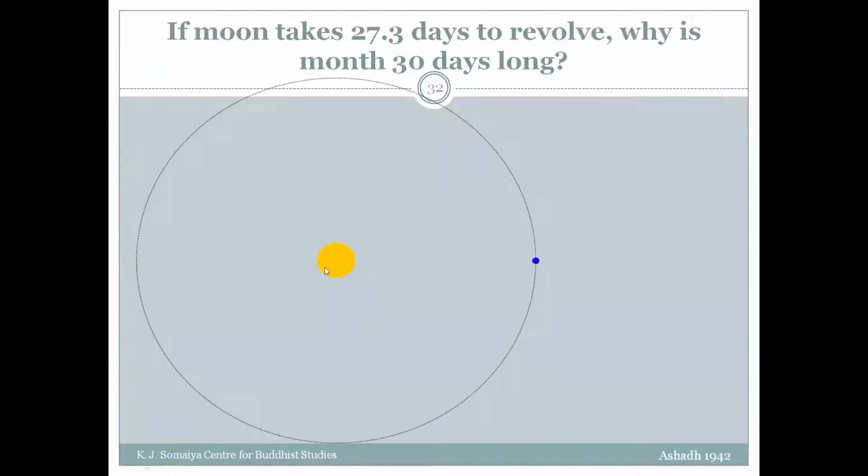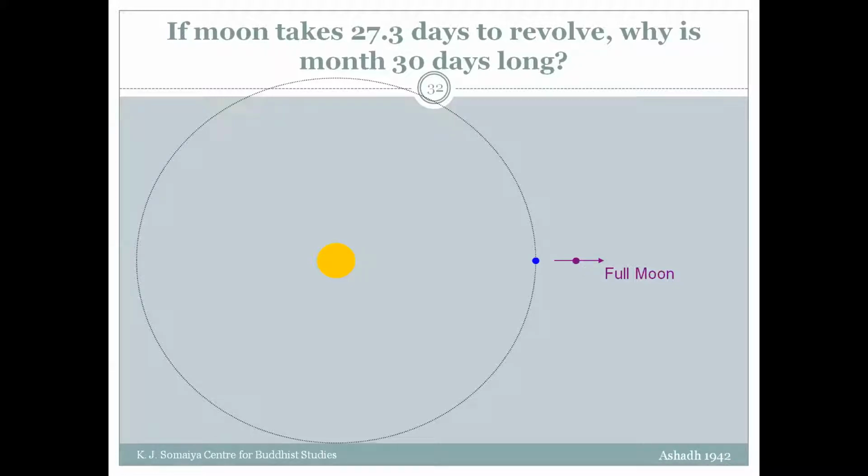The sun is at the center and the Earth is here, and this is the Earth's orbit around the sun. Now the moon is here, exactly opposite to the sun. It is called opposition, which means at midnight you will be able to see the full moon almost overhead. And then you call this particular juncture the full moon. So you say it is full moon.